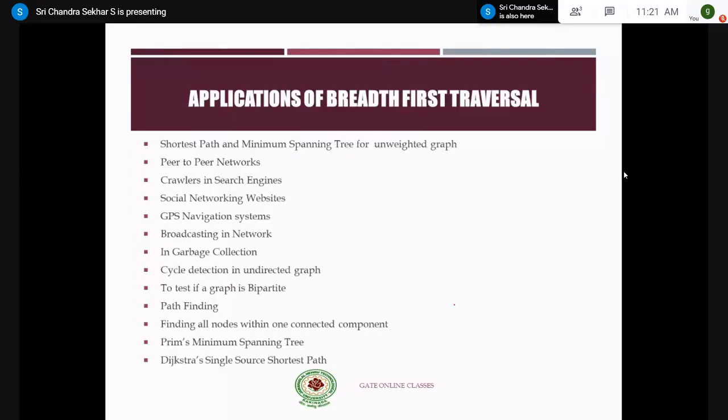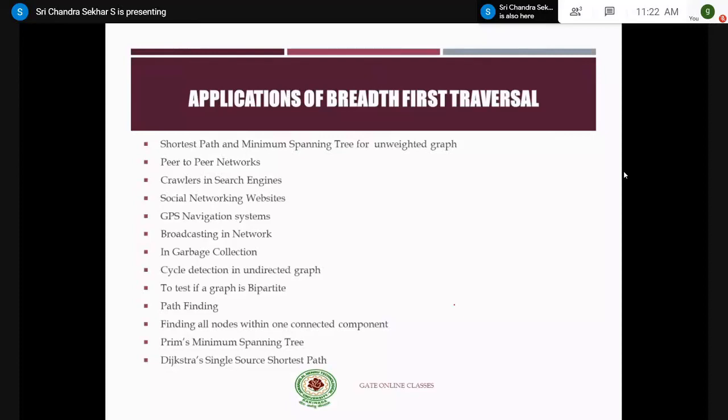Therefore, social networking websites make use of the concepts of graphs. Similarly, you get friend suggestions in your Facebook account. All these things make use of the concepts of graphs.